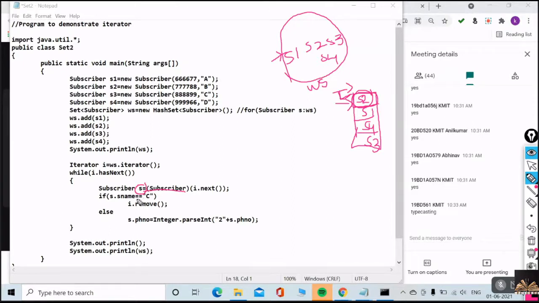Now I am checking. My intention is to remove whenever there is a name matching C. I want to remove this S3 if the name of the object matches C. If S.name is equal to C, then you need to remove. Initially it is S2. Is S2.name equal to C?